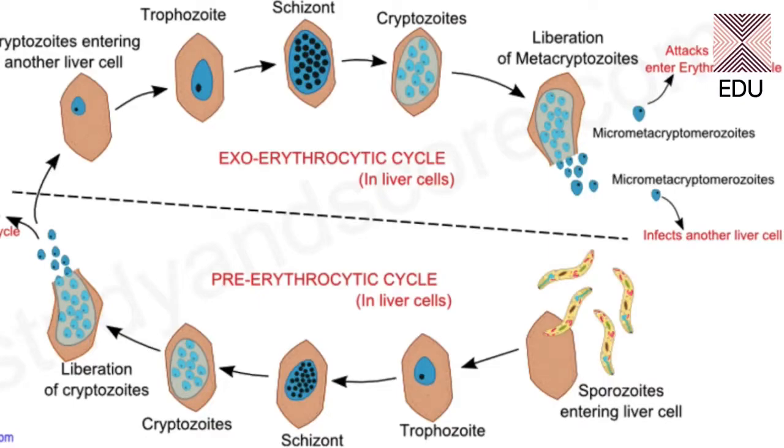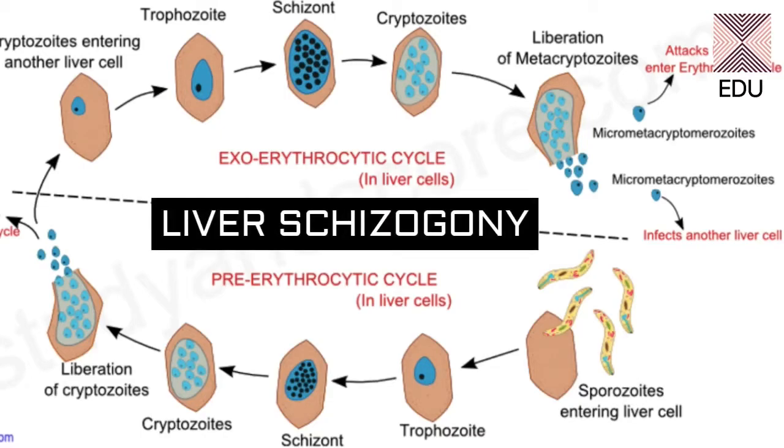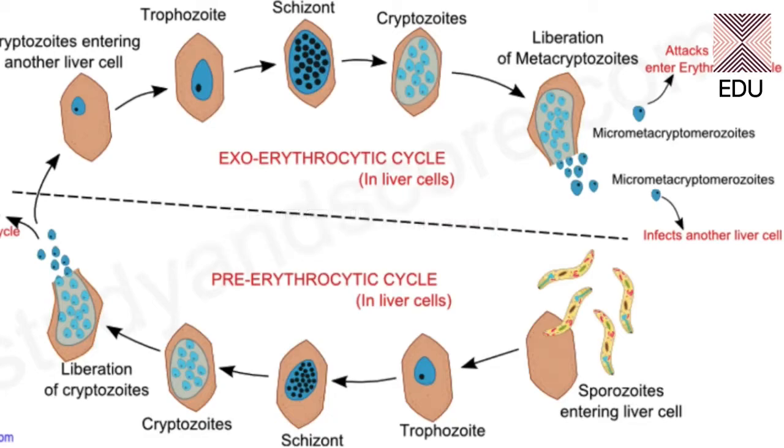Now here you can see the entry of sporozoites into a single hepatocyte. Now the phase in the liver starts, and this is called liver schizogony. Schizogony literally means the division of the organisms. So this is the division of sporozoites or Plasmodium in the liver. The first phase is called the pre-erythrocytic cycle.